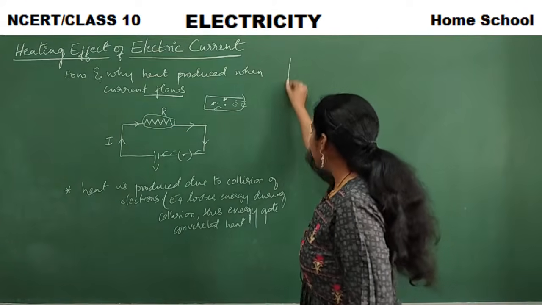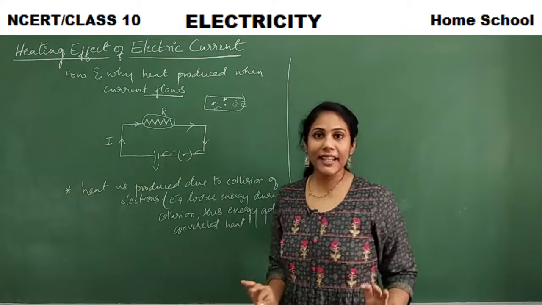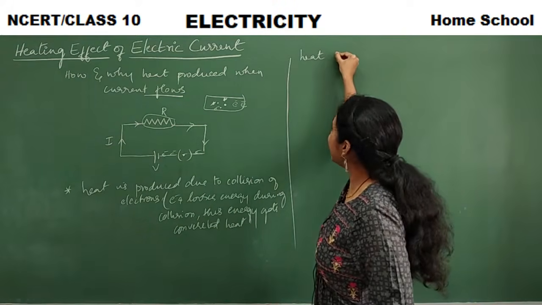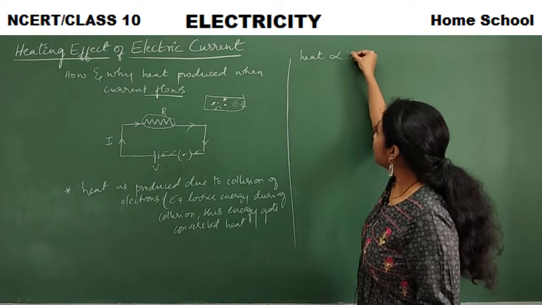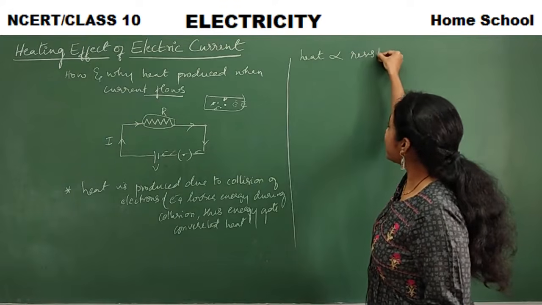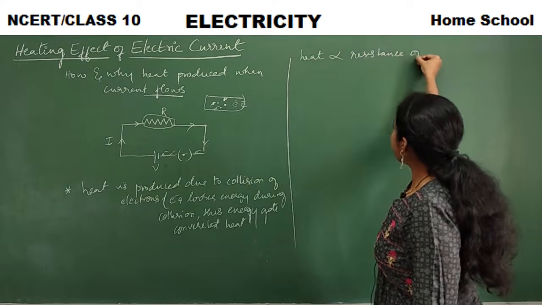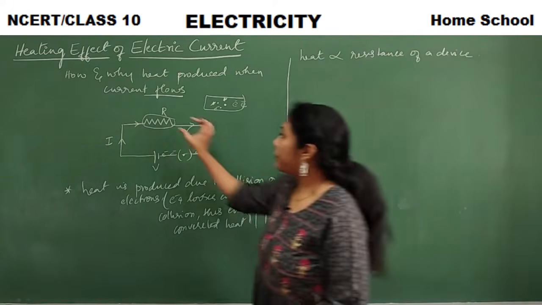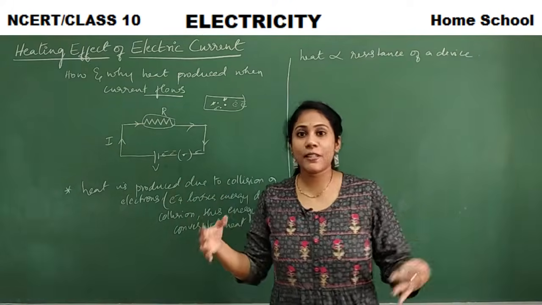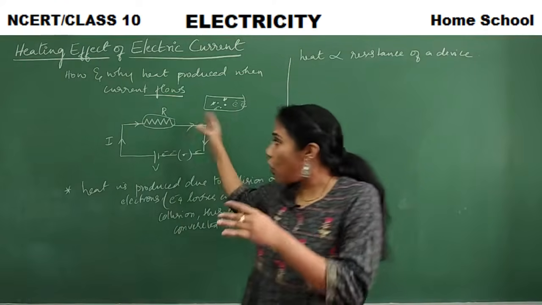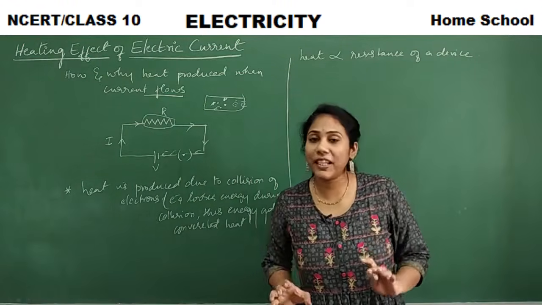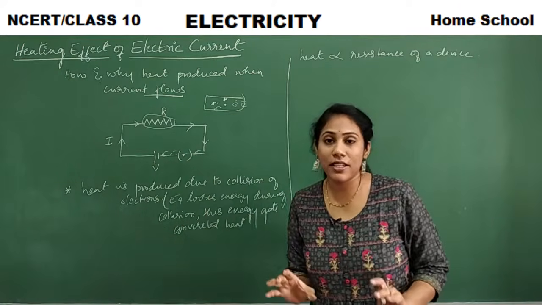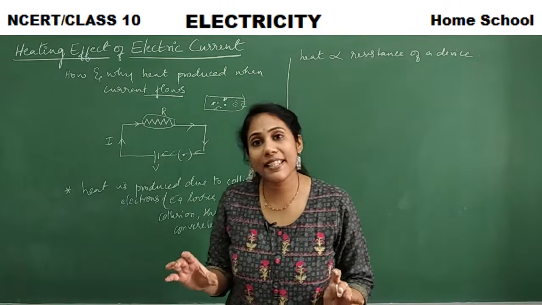So now with this we can clearly understand that heat is directly proportional to the resistance of a device. Yes or no? If the device has more resistance, if it gives more objection to the flow of current, to the flow of electrons. After all, what do you mean by resistance?